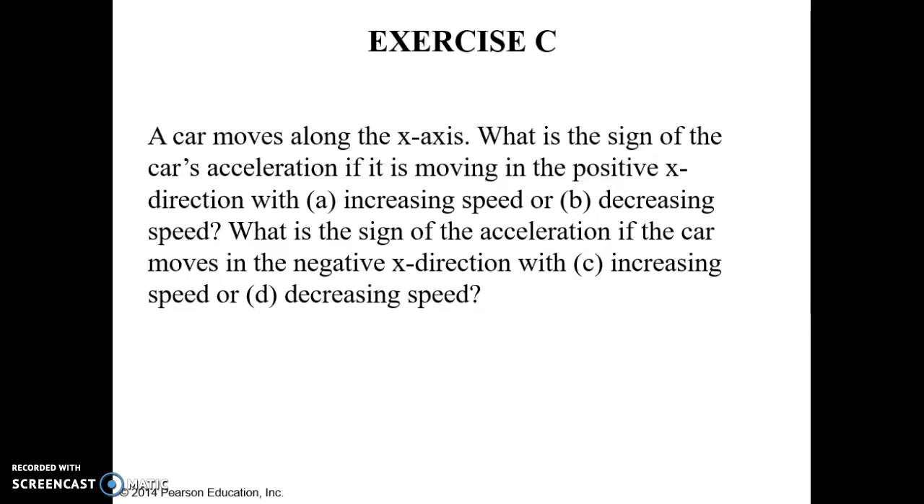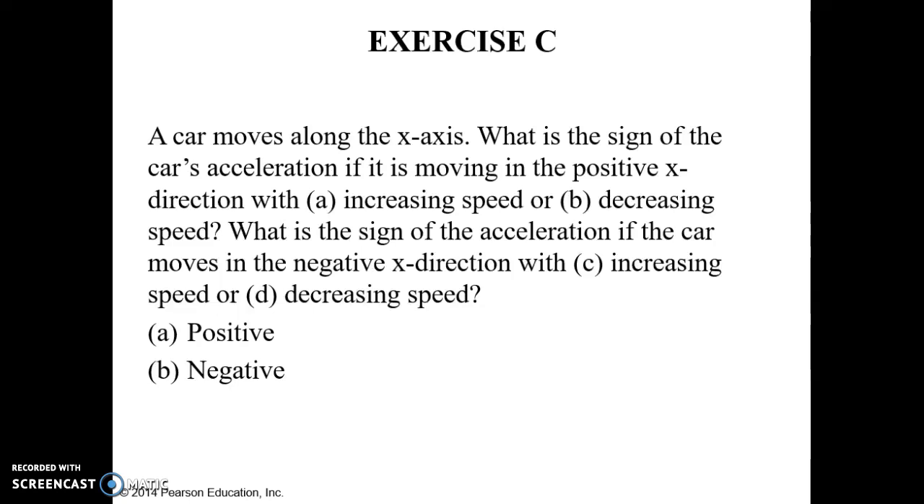Exercise C. A car moves along the x-axis. What is the sign of the car's acceleration if it's moving in the positive x direction with increasing speed? The acceleration must be in the same direction as velocity or the car's movement, so the acceleration is pointing in the positive direction. Now for decreasing speed, the acceleration must point in the negative direction so that the velocity and acceleration are pointing in opposite directions.